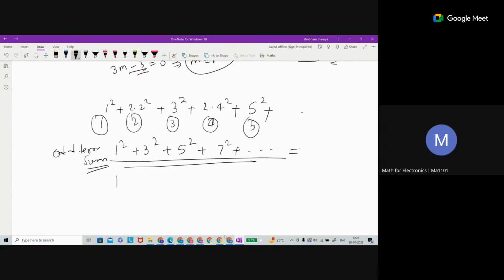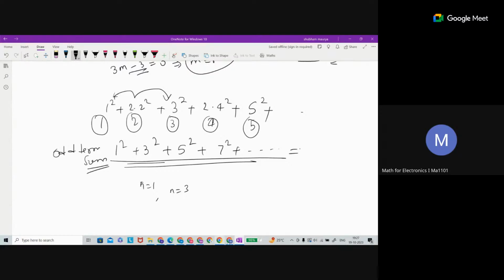Like if you assume, okay, just give that. So another way, if we do not know the value of this summation, is to use the fact that there is 2 times 2 square, plus 2 times 4 square. That's another way. That's what I was telling. So if it looks complicated, the better thing is to go with the option wise. Just substitute n equal to 1 or n equal to 3. If n equal to 3, that means till this you will get the sum.